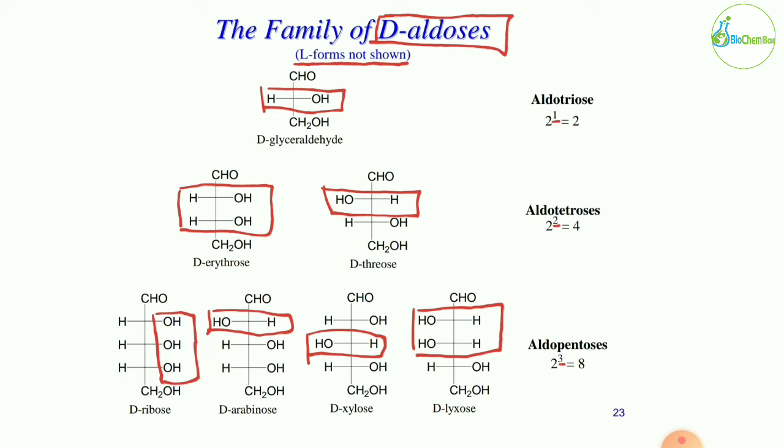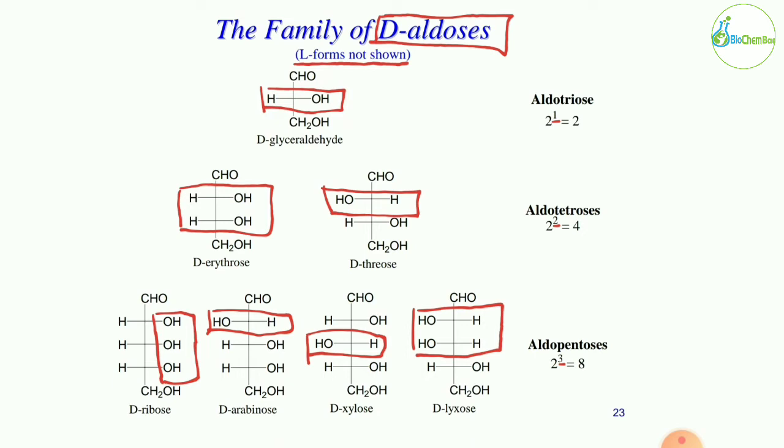Okay, so 2 raised to 1 is equal to 2. Then we have 2 forms, D-glyceraldehyde and L-glyceraldehyde. So here we completed the aldotriose. Okay, then we are going to look at the aldotetrose. Aldotetrose means, as the name suggests, it has an aldehyde group obviously, and tetrose means it has 4 carbons.